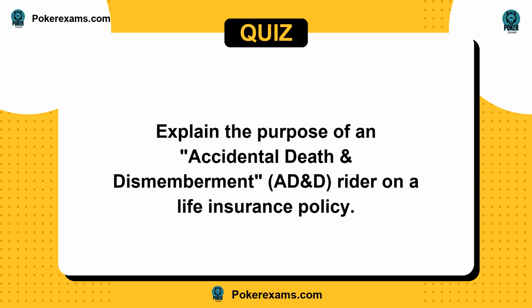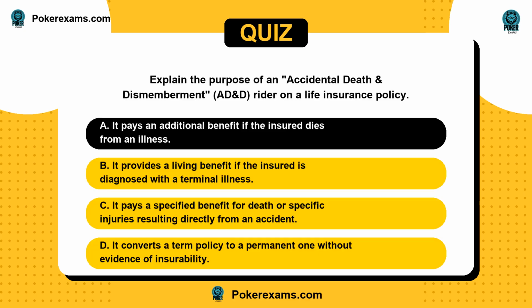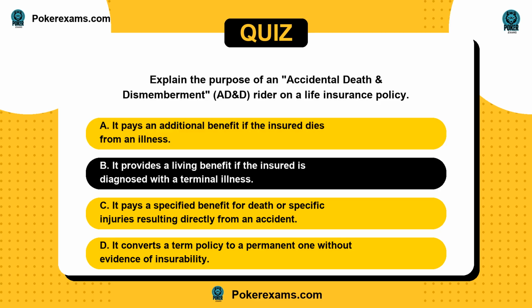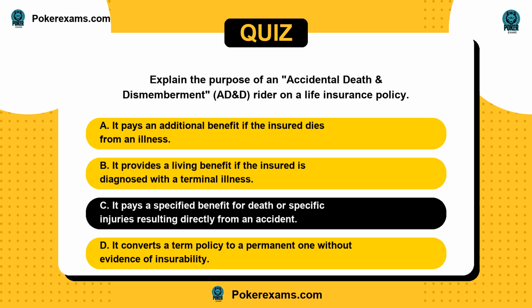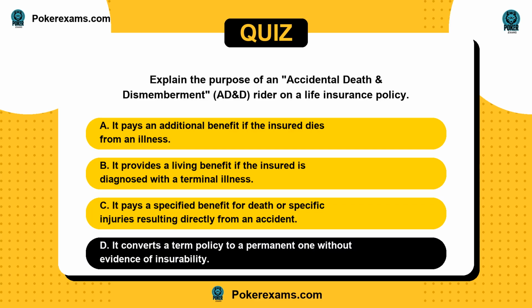Explain the purpose of an accidental death and dismemberment, AD&D, rider on a life insurance policy. Is it A, it pays an additional benefit if the insured dies from an illness? Or B, it provides a living benefit if the insured is diagnosed with a terminal illness? C, it pays a specified benefit for death or specific injuries resulting directly from an accident? Or D, it converts a term policy to a permanent one without evidence of insurability?